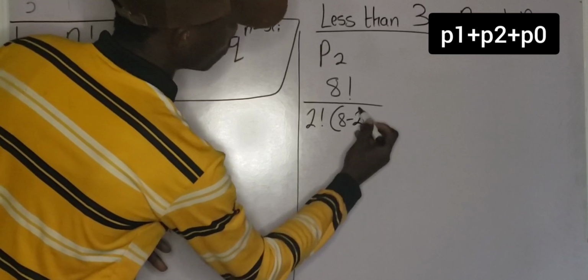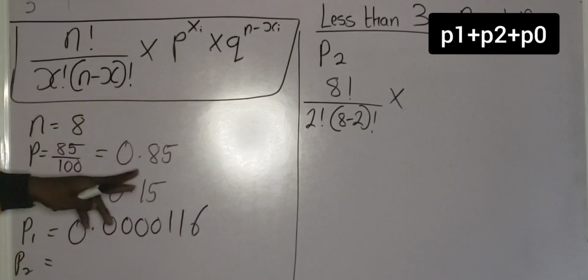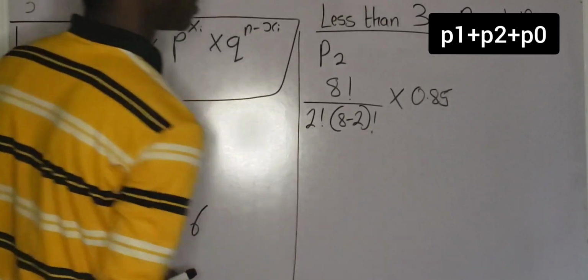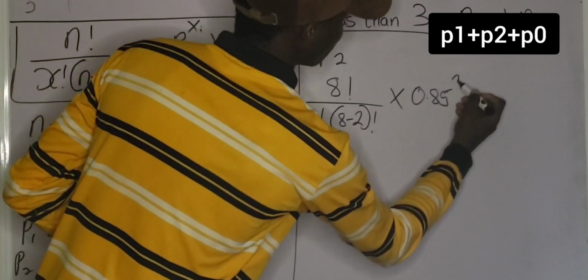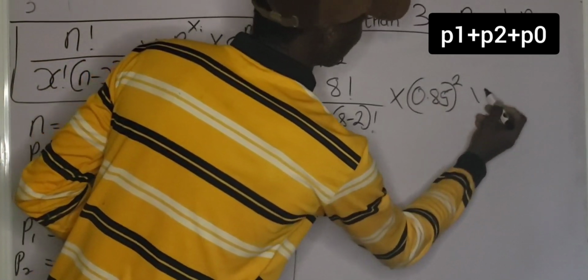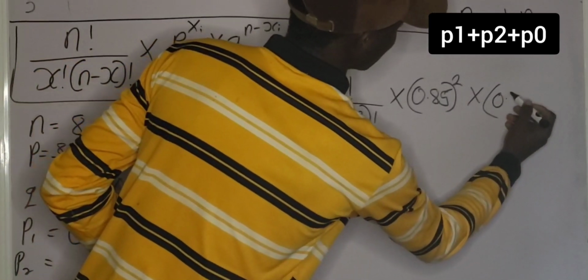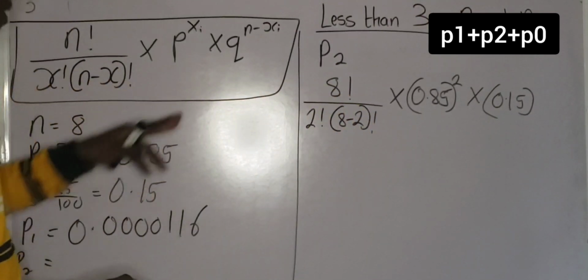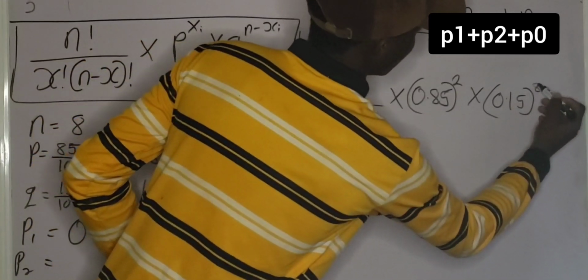X is also 2 factorial multiplied by p. Don't forget that p is 0.85. So I'm going to have 0.85 raised to the power of x. X is 2, you understand? So 0.85 raised to the power of 2, multiplied by q. Q is 0.15. So I'm going to have 0.15 raised to the power of n minus x. That would be 8 minus 2.